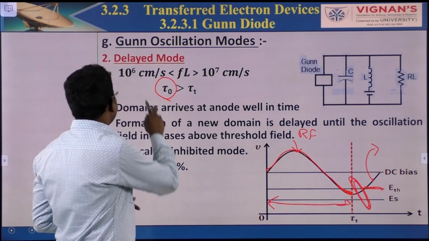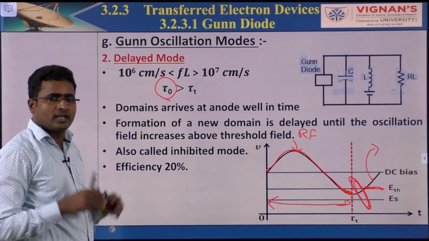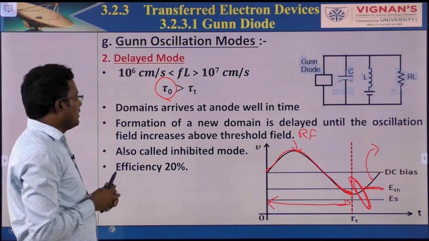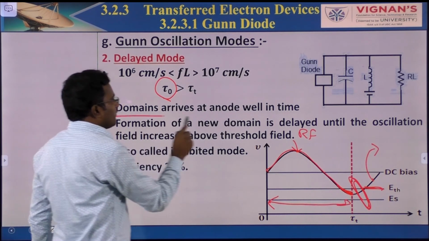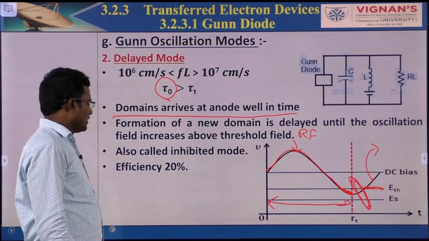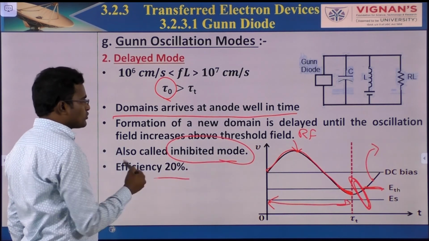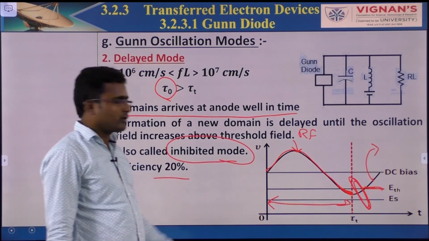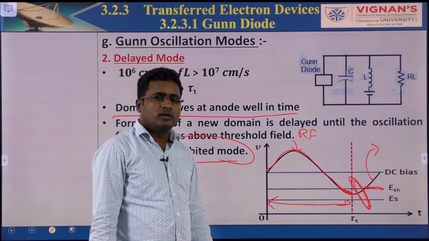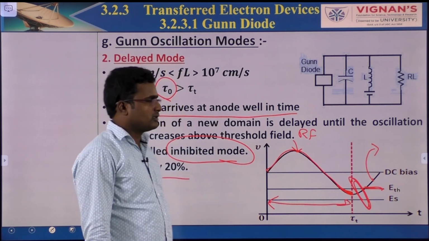That's why the name is delayed mode. The domain arrives at the anode well in time. It is also called inhibited mode. Its efficiency is 20%. So if you operate your Gunn diode in this mode, it is 20% efficiency.